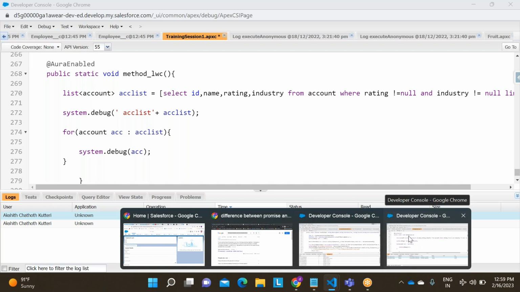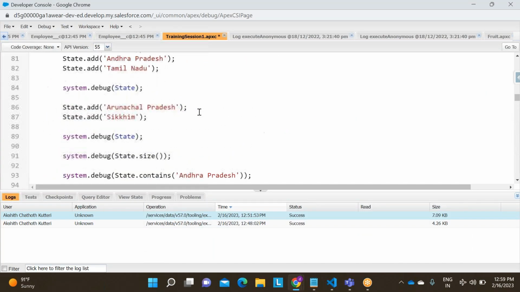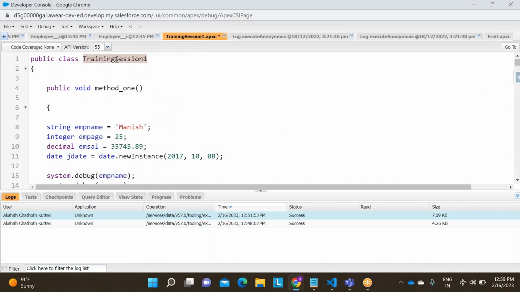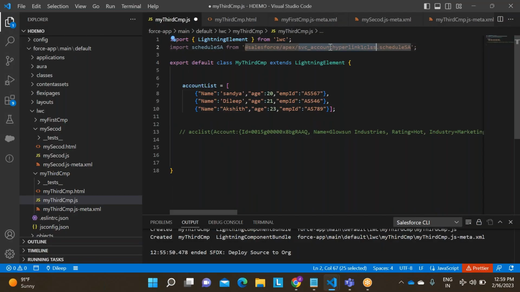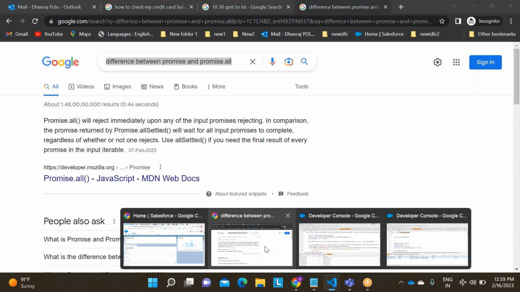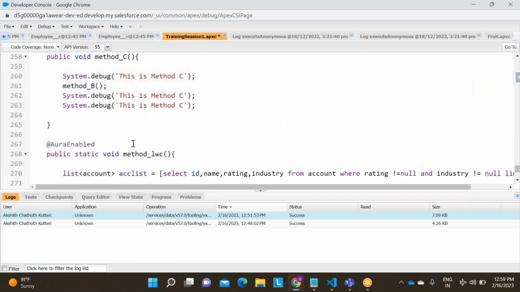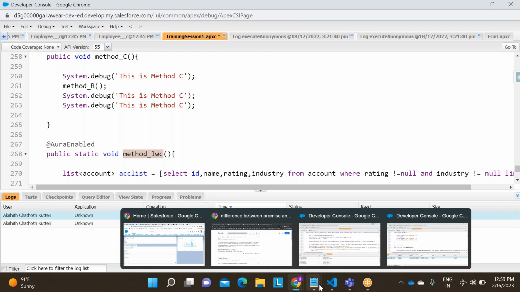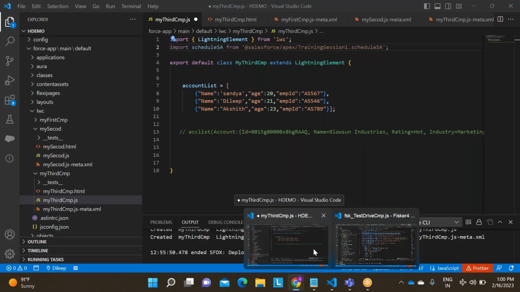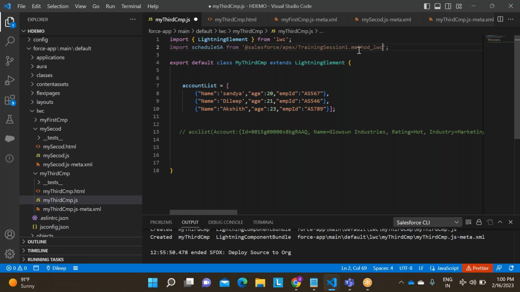Now let us go to our class. What is the class name, guys? Training session. This is the class name, right? So copy the class and replace this class with this class, right? And copy the method name. What is our method name? Go here within the class. I am calling this method. Control C. Go there and you put here, right? Is this point clear, guys?